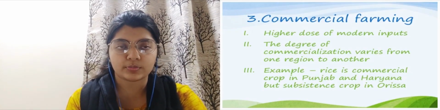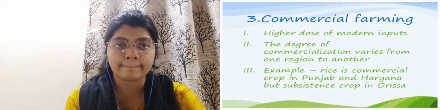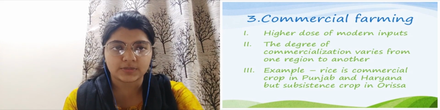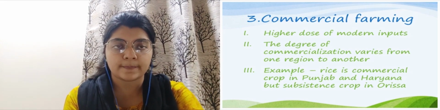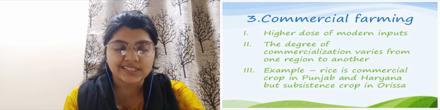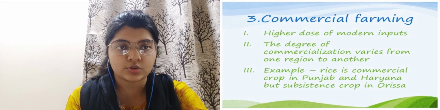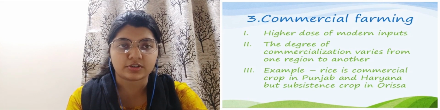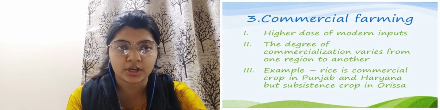So now the next which we have is commercial farming. From the word commercial you can understand that it is for the commercial purpose, it is for the business purpose. What do we understand by commercial farming? It means that here modern tools and equipments are used. Why? Because this is for the business purpose. Here the modern tools and equipments are used so that there can be the best cultivation of crops, which can be further sold. So modern techniques of production are being used.